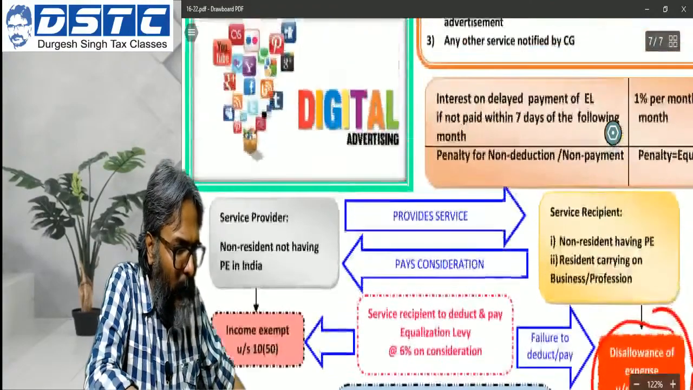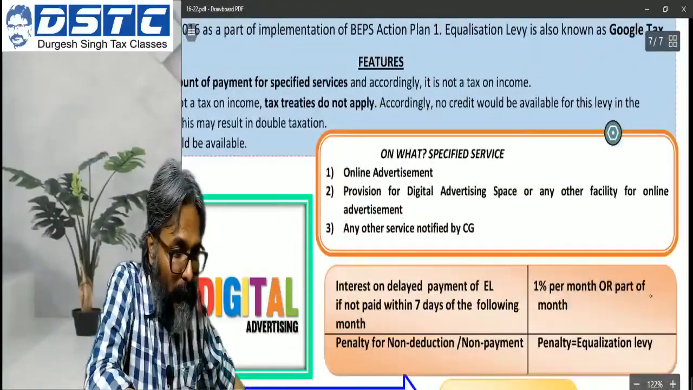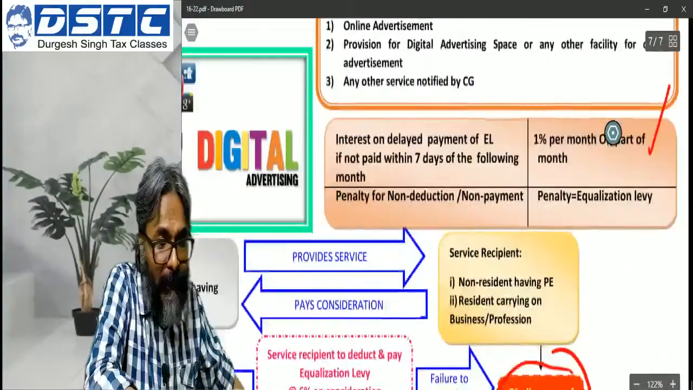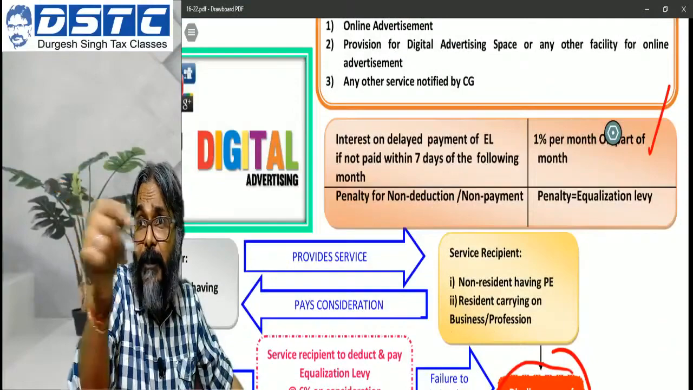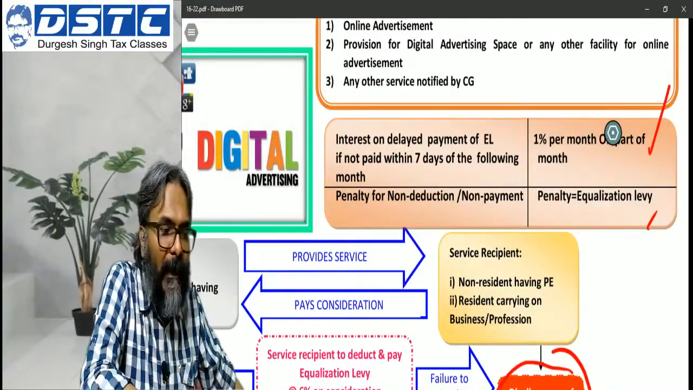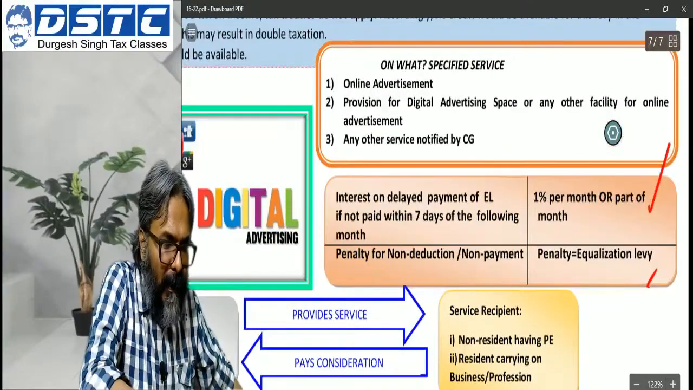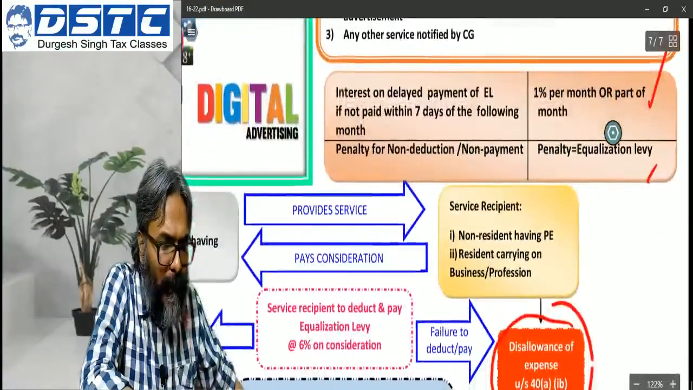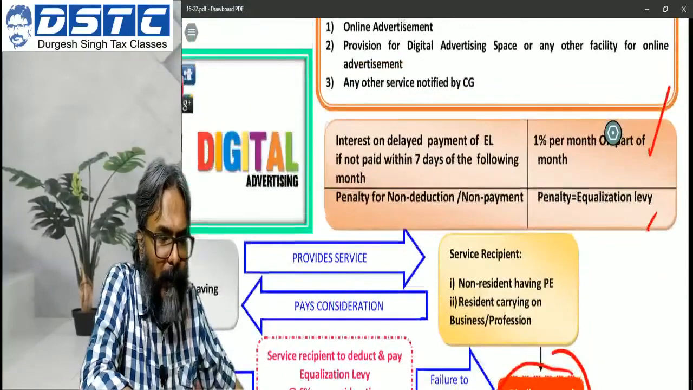Secondly, students, what would be the consequence? Even this part, MCQ, you be ready. They will target the interest calculation. They will ask you to calculate the amount of interest. Penalty is in any case easy, but calculate the amount of interest. And this is what you will do: 1% per month or part thereof.